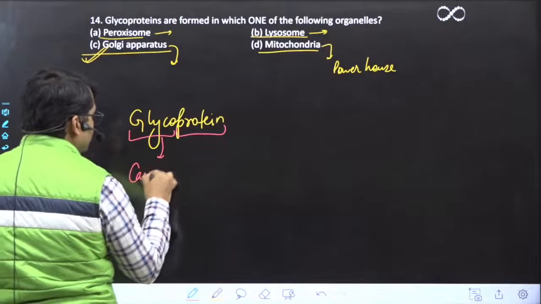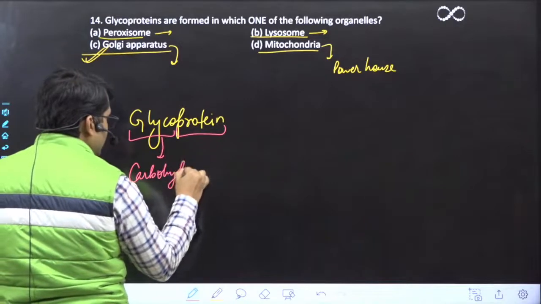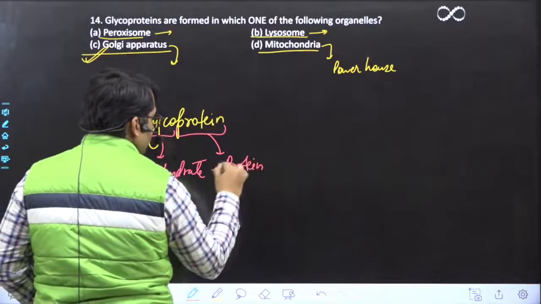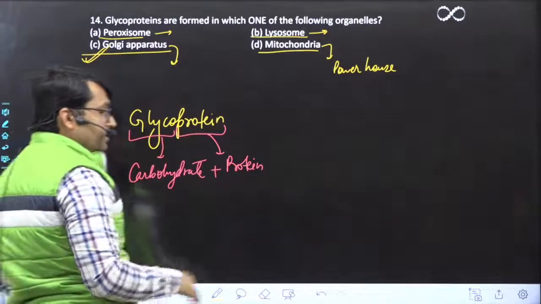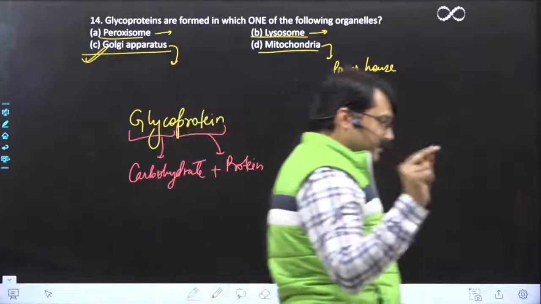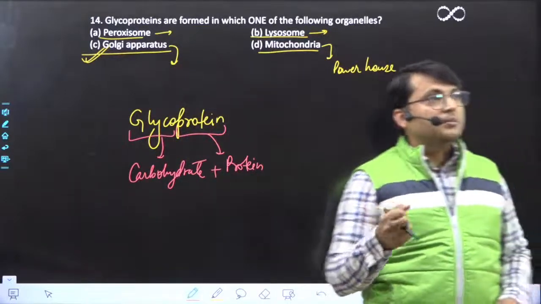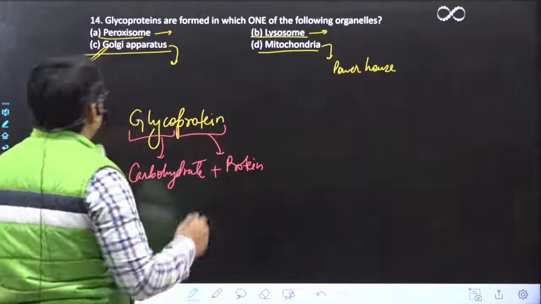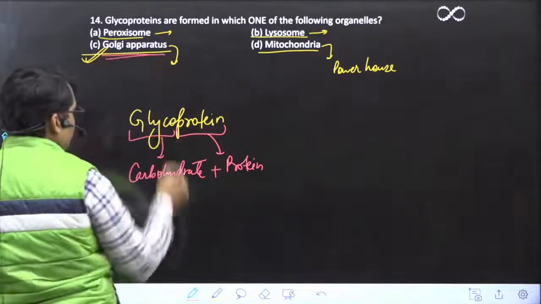If we are talking about glycoprotein, it is a hybrid molecule which has two parts to it. One is glyco and second one is protein. Glyco का मतलब होता है carbohydrate and protein is obviously protein. Okay, it means this is a molecule which has two parts. One part is carbohydrate, the other one is protein. कहाँ से बनेगा ये? Right? ये कहाँ बनेगा? Only in the Golgi apparatus. Why?